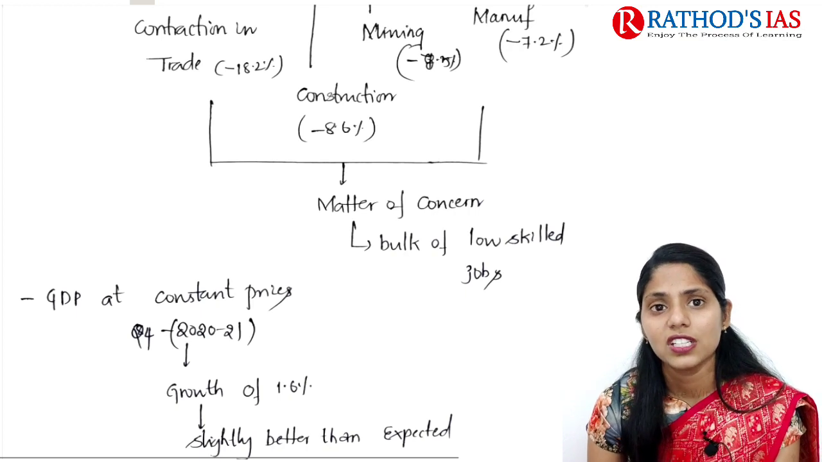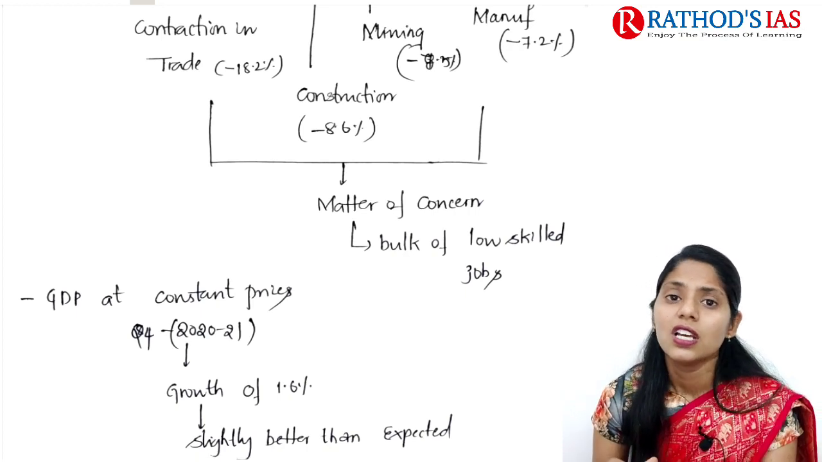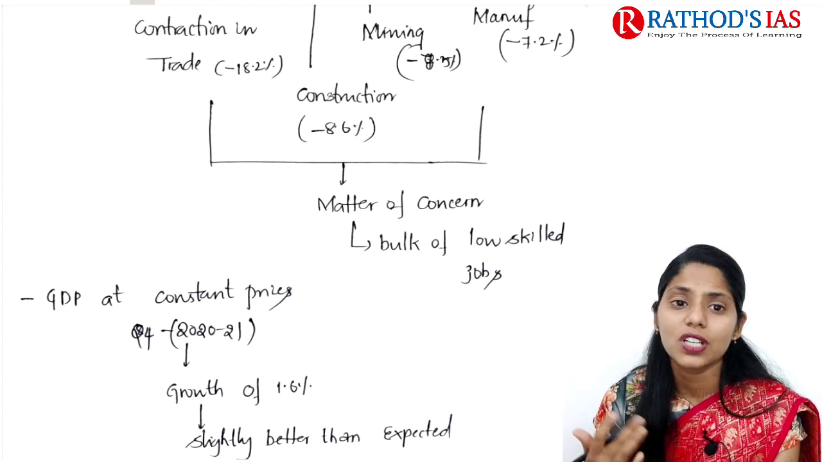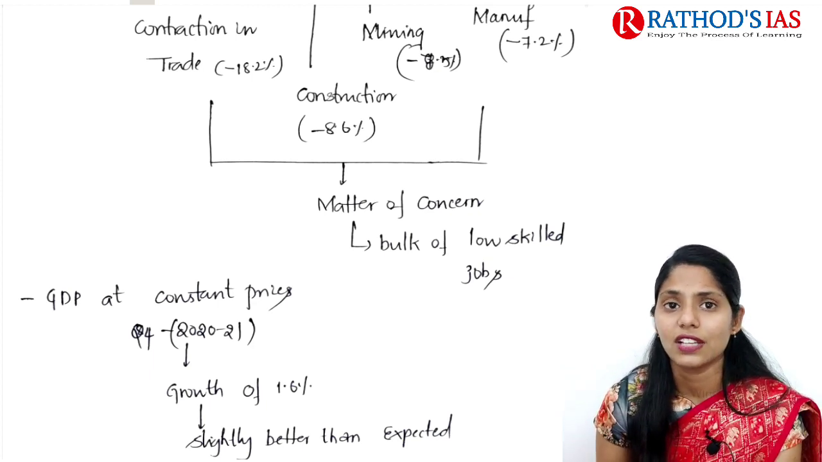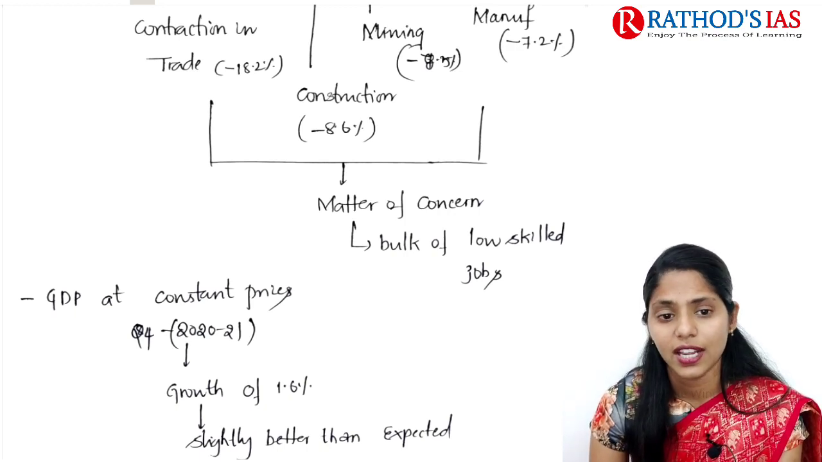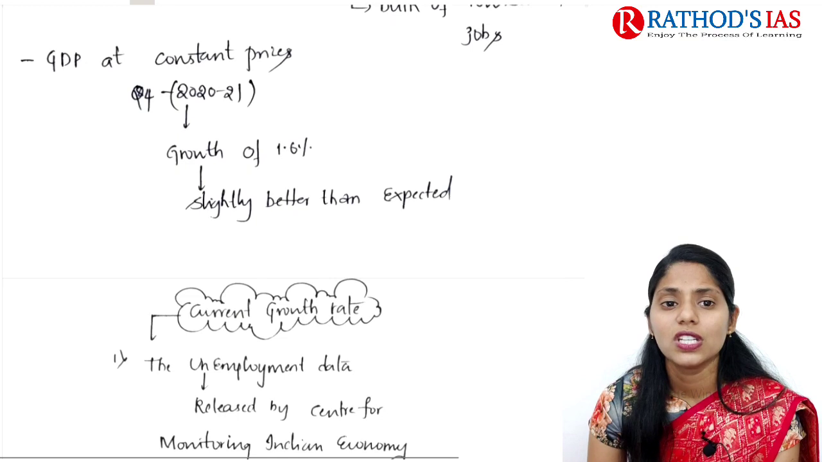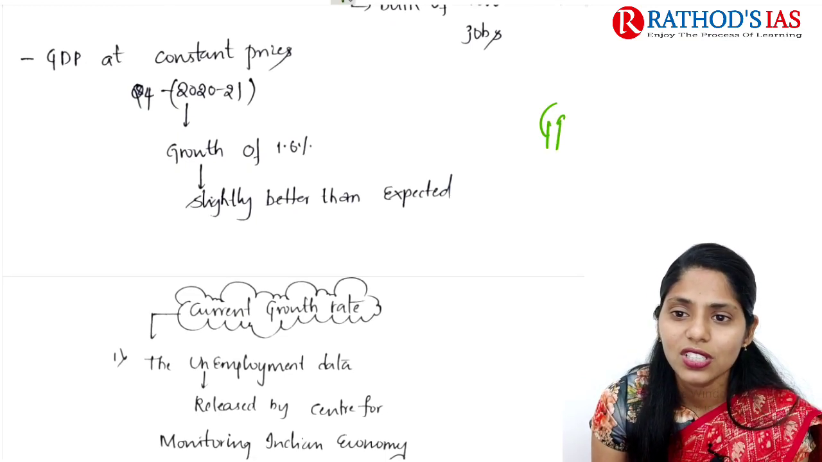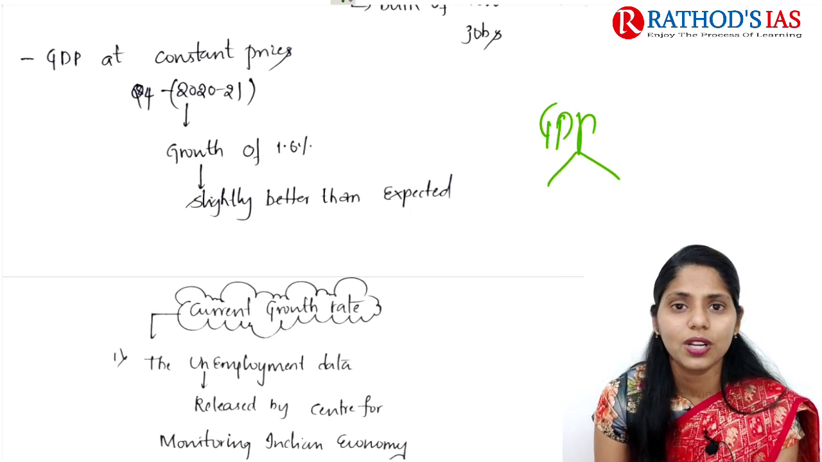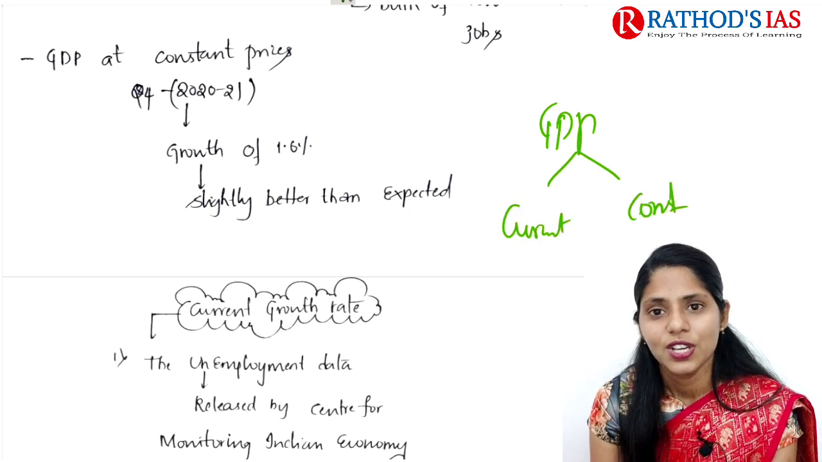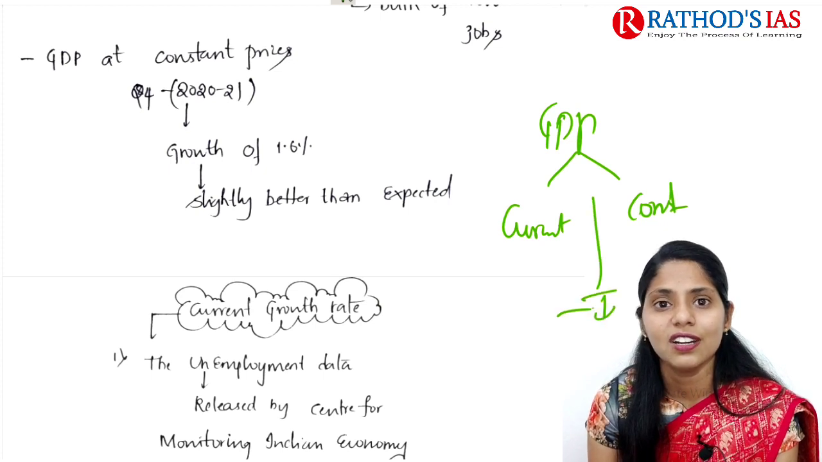So the matter of concern here is that in all these sectors, there is a bulk of low-skilled jobs, mainly migrant workers working in construction and the manufacturing sector, etc. Now, if you're talking about GDP, we can see two types: GDP at current price and GDP at constant price. The difference here is that we are going to adjust for inflation.